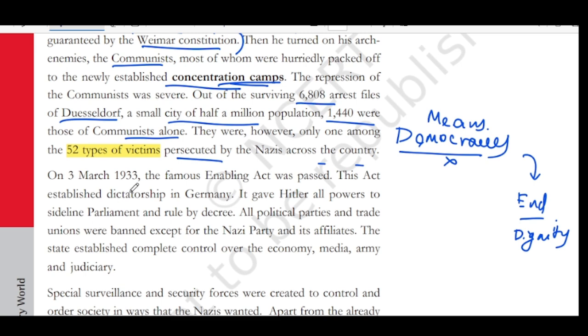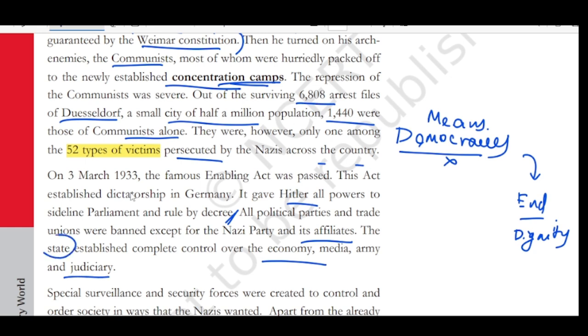In March of 1933, the famous Enabling Act was passed. This act established dictatorship in Germany. It gave Hitler all the powers to sideline the parliament and rule by decree. So, Hitler took all the powers from the parliament and said, I alone will rule. Whatever rule I make, that is final. All the political parties and trade unions were banned except for the Nazi Party and its affiliates. The state established complete control over economy, media, army, and judiciary.